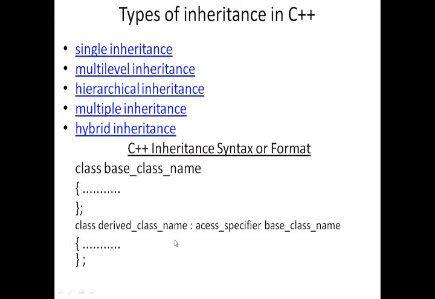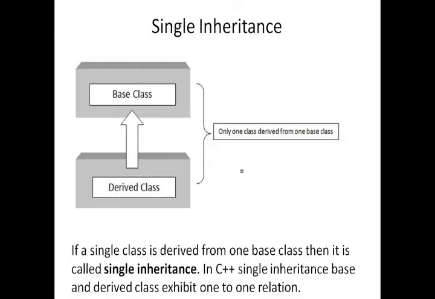Then the first type of inheritance is single inheritance. If a single class is derived from one base class, then it is called single inheritance. In C++ single inheritance, the base and derived class exhibit a one-to-one relation.